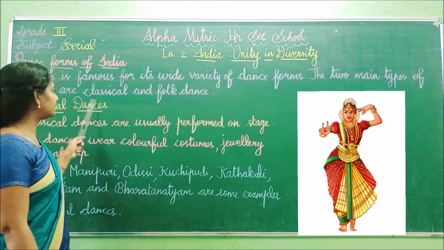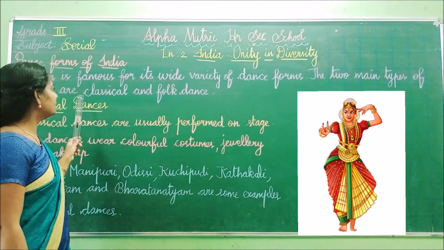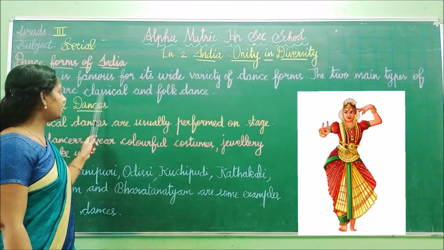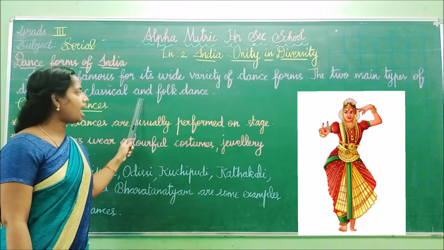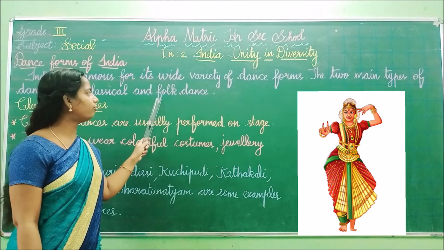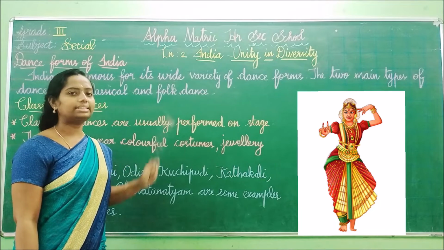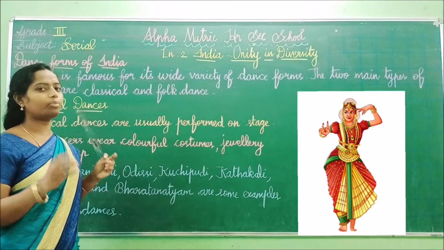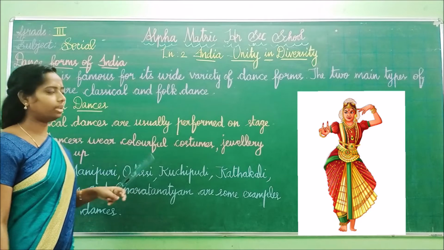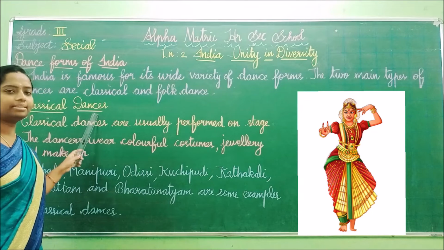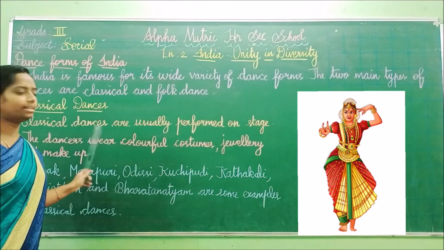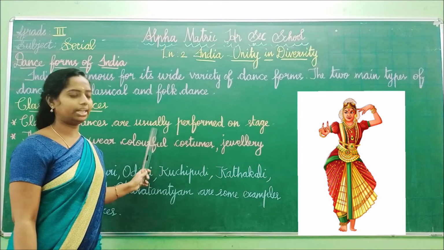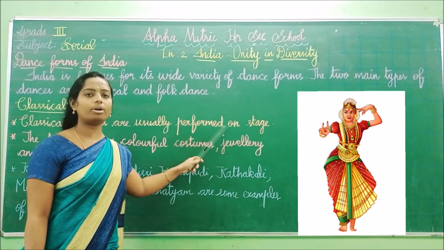Classical dance, C-L-A-S-S-I-C-A-L, and folk dance, F-O-L-K. Today we are going to see about classical dance and folk dance. What does it mean by classical dance? Classical dance is usually performed on stage.